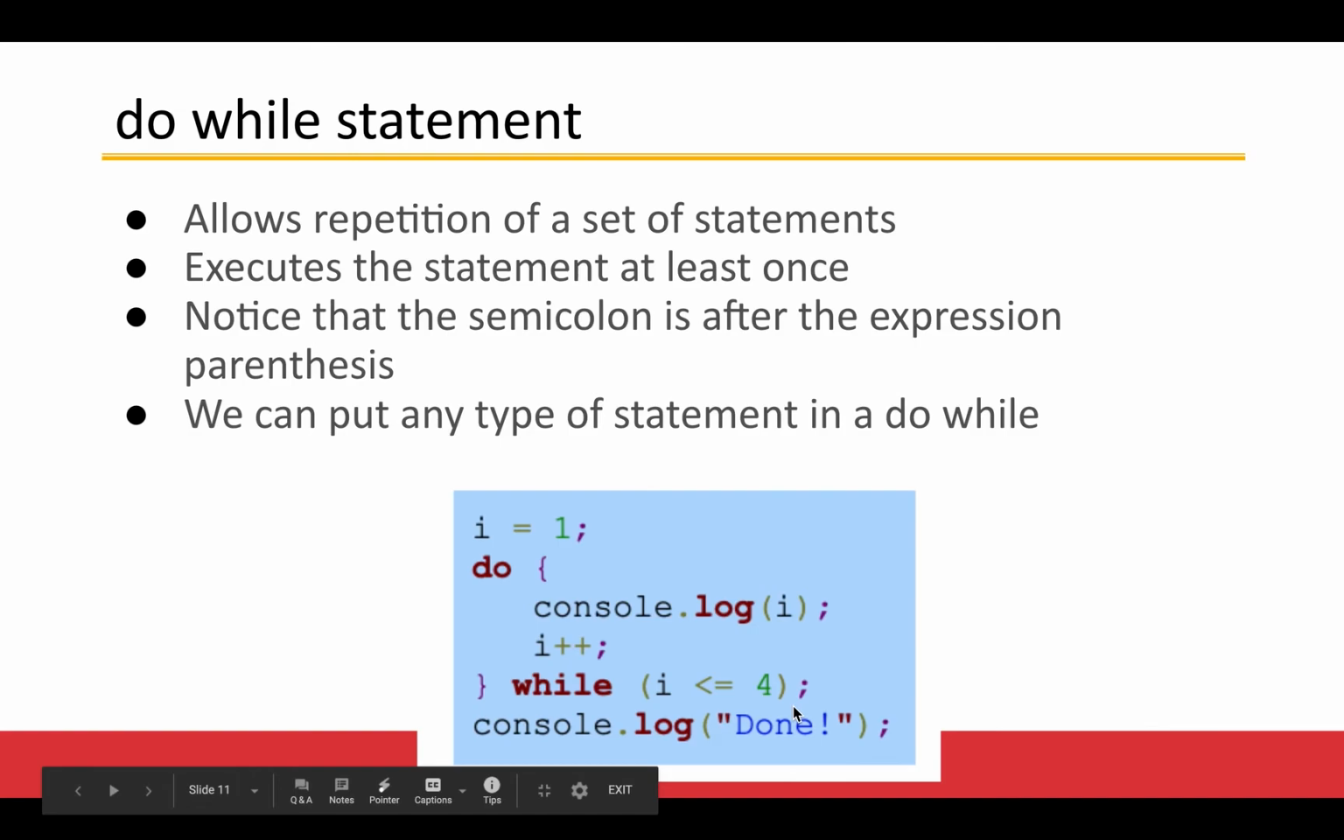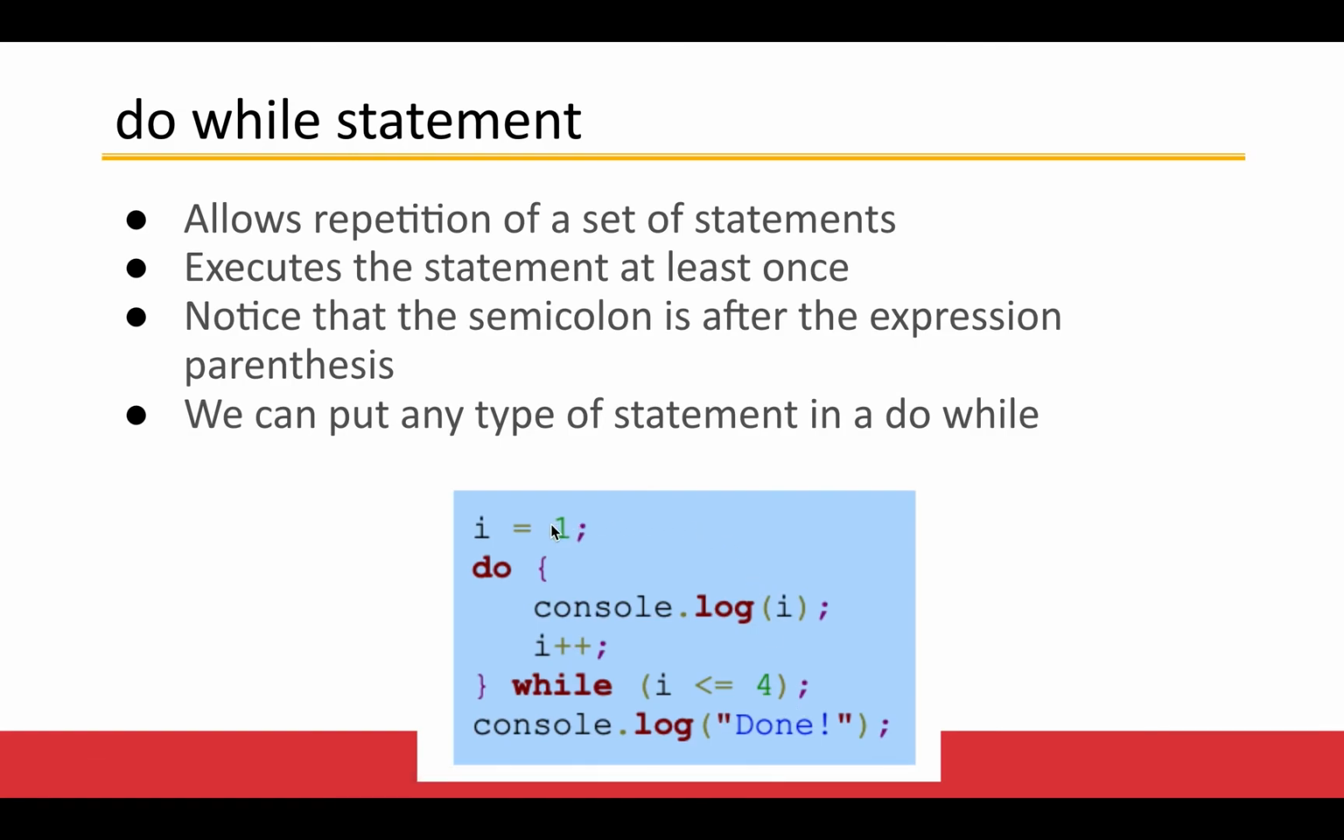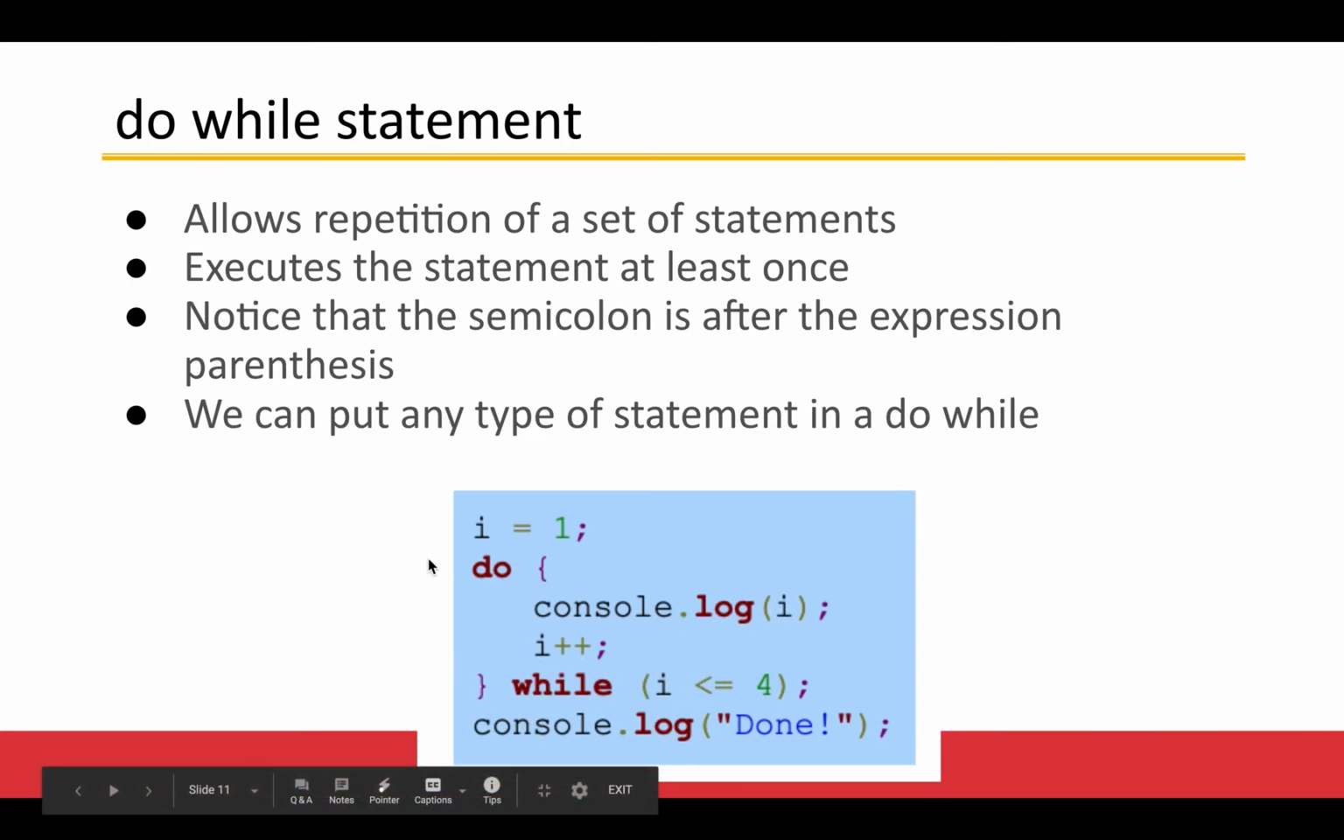Okay, so tracing through this again, I is equal to 1. It's going to print out 1, add 1, so now I is 2. Still good. Print out 2, I is now 3. Still good. Print out 3, I is now 4. Still good. Print out 4, I is now 5. Kick out, done. So this one would also print out 1, 2, 3, 4, done.